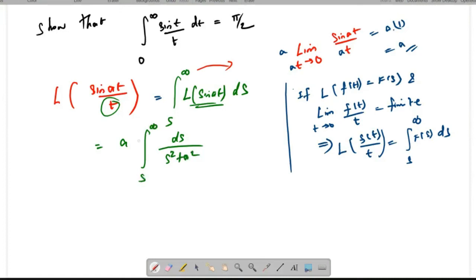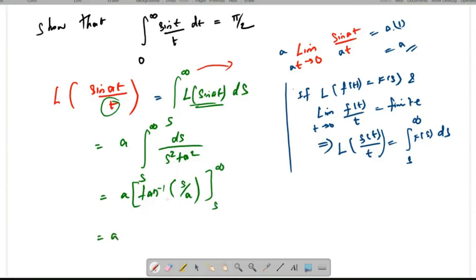If you apply the formula for 1 by s square plus a square, you get tan inverse of s by a. After substituting, you may apply the limits. So I have integrated directly. After integrating, I'm going to substitute the upper and lower limits.